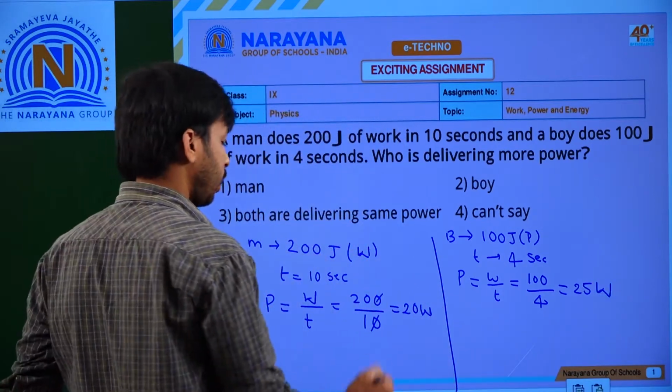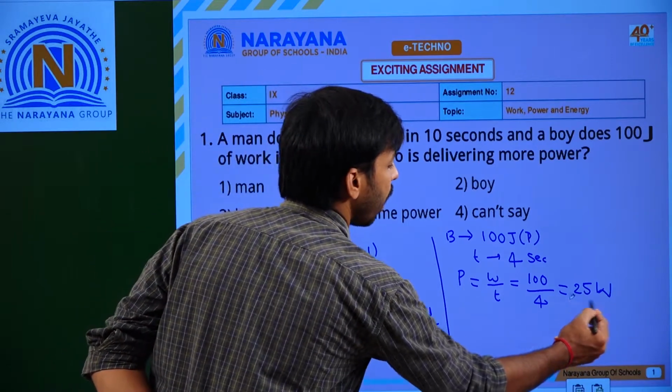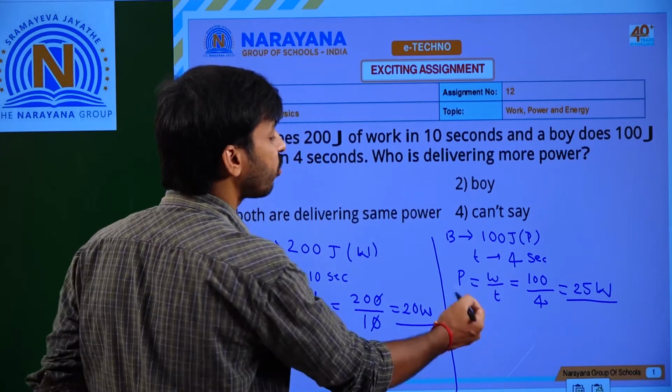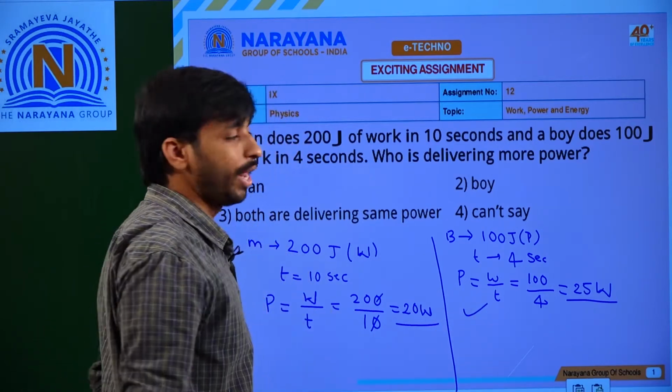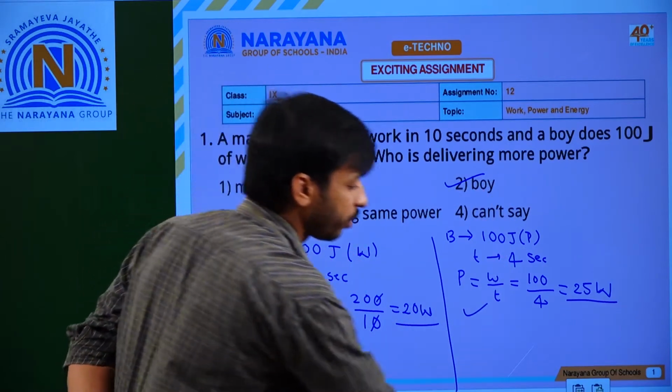So here the man has power of 20 watts, the boy has power of 25 watts. So more delivering power means the boy has more delivering power. The option is the second option. Okay, and next question.